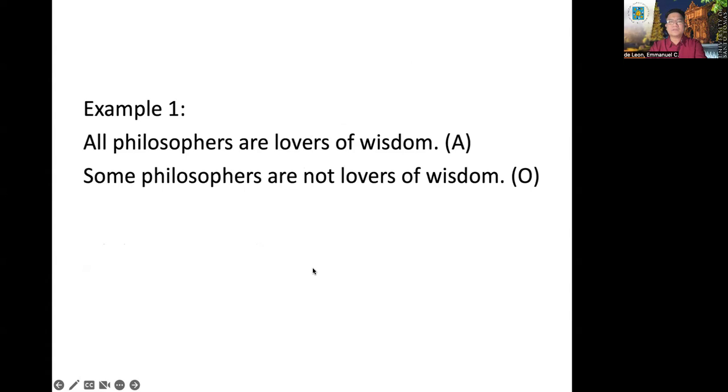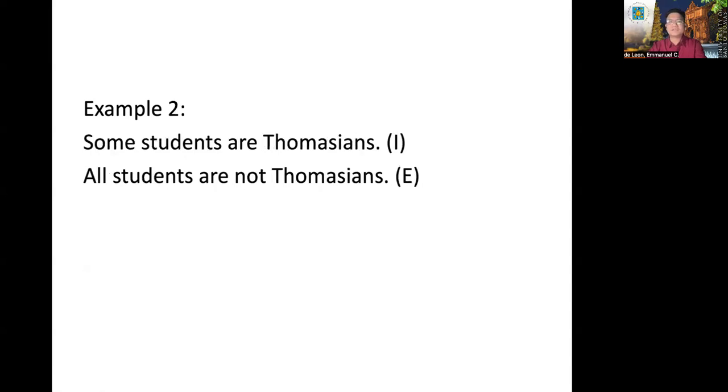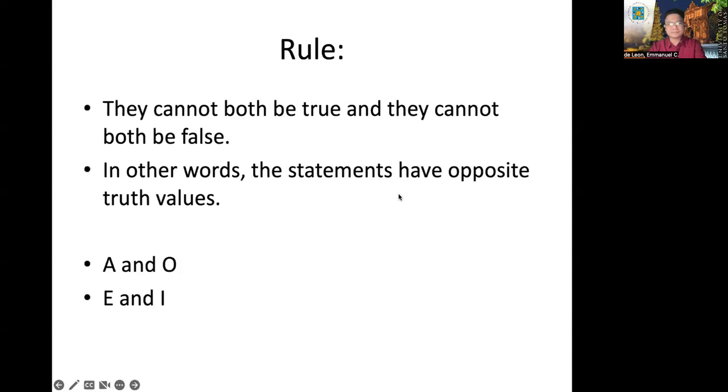Example, all philosophers are lovers of wisdom. Some philosophers are not lovers of wisdom. So between A and O, there is contradictory opposition. Some students are Thomasians, all students are not Thomasians. This is also contradictory propositions. The rule is this: they cannot be both true, they cannot be both false. Okay? There is no doubtful truth value in contradiction. In other words, the statements have opposite truth value.